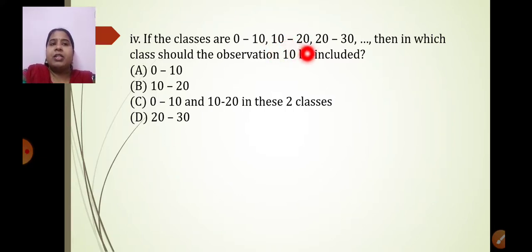So now what they are asking us, in which class should the observation 10 be included? 0 to 10. So this class will have numbers from 0 till 9. Since it is a continuous class, this 10 will be included in the next one, that is 10 to 20. Out of these 4 options, which one is the correct one? Option B, that is 10 to 20. This is just the basic definition of continuous and non-continuous classes. Right, so this was the fourth sum.